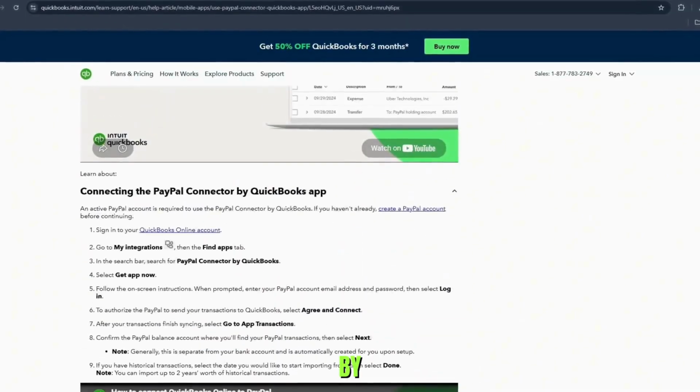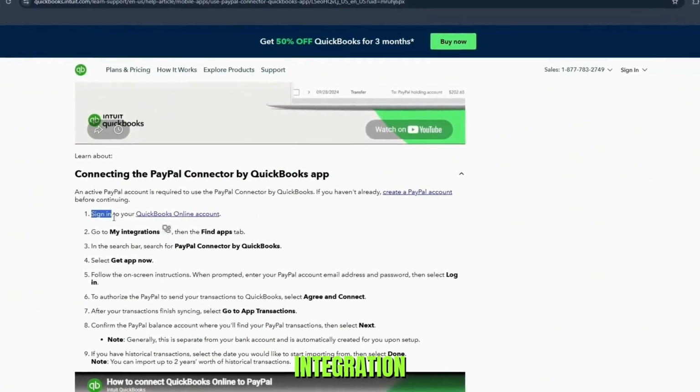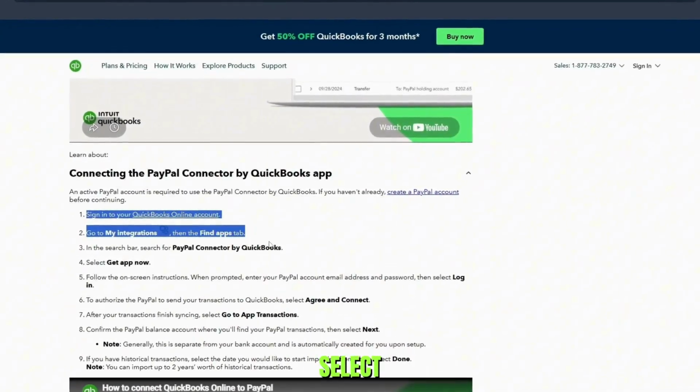Look for a PayPal connector by QuickBooks app. Then click Get Integration Now. Follow the on-screen instructions and select Continue.